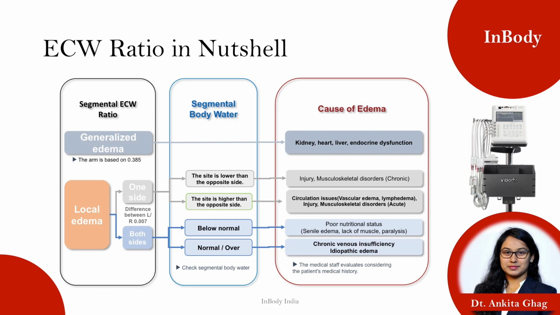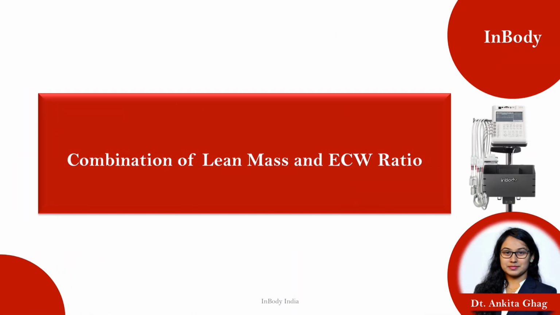If the site is higher than the opposite site, that means there is some circulatory disorder, vascular edema or lymphedema, or injury or skeletal-muscular disease which can be acute. If there is localized edema in both limbs, then there are chances of poor nutritional status, lack of muscles or paralysis. If both sides are normal, that means there is chronic venous insufficiency or the edema is idiopathic.